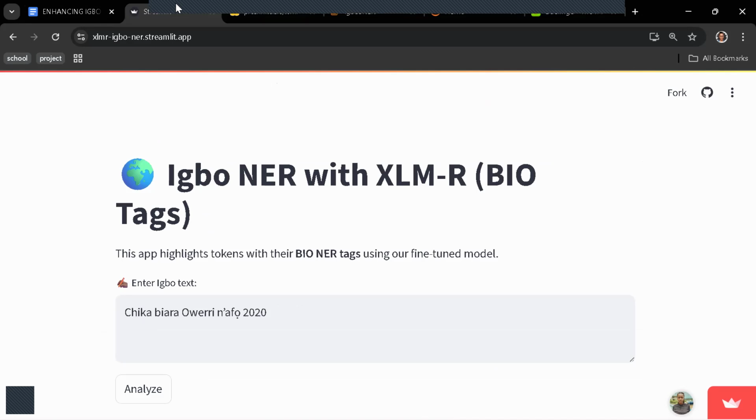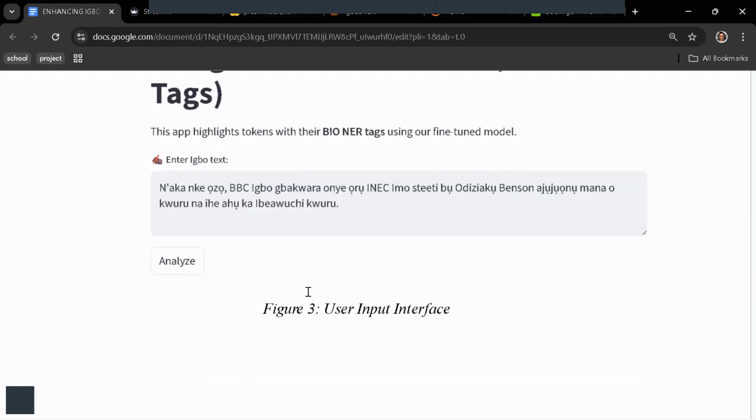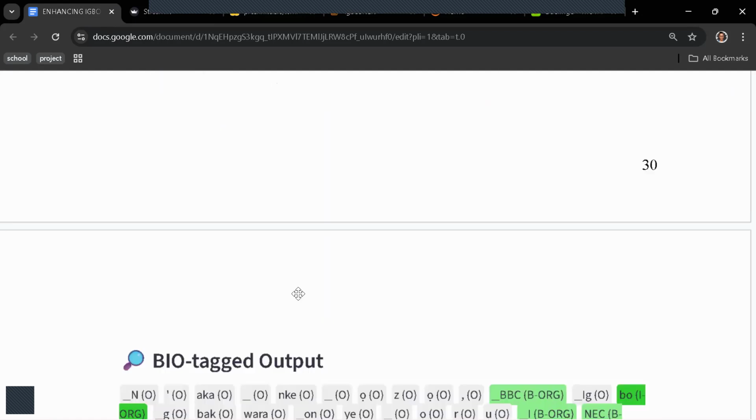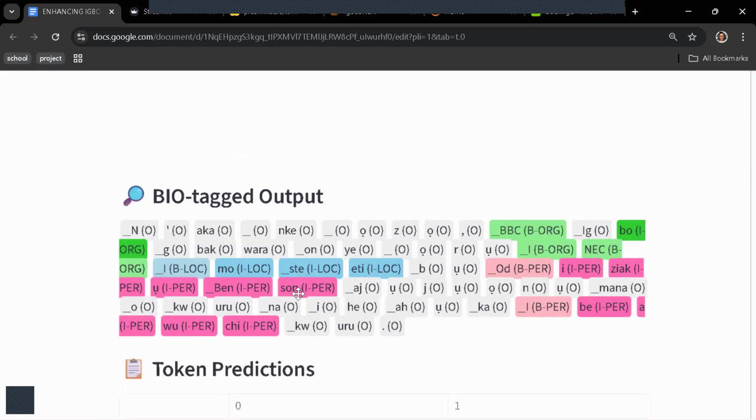This is our app. So we said we copied and pasted the text here, and then we click analyze to show you. Now here's the beauty of this work. It would show you these words or the subwords and put their recognized named entities in brackets beside them. And then you use color tags so you are able to see clearly.